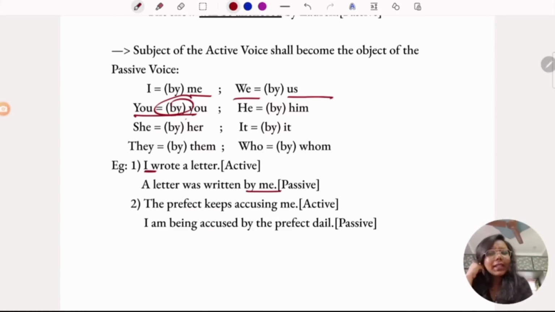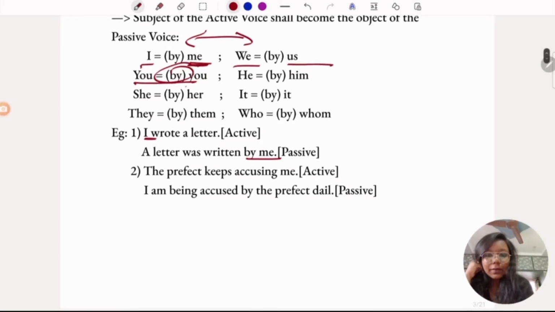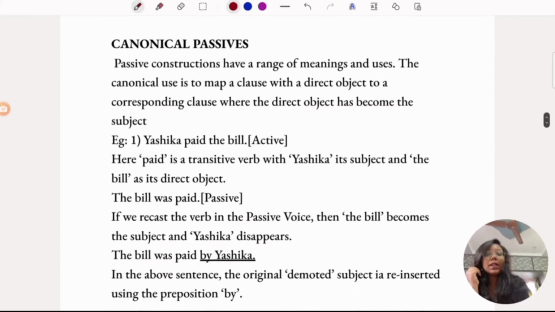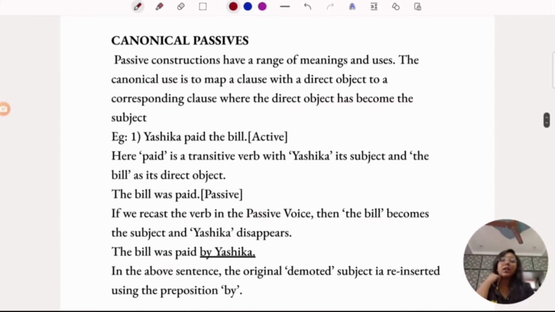The prefix, and it's the same vice versa too. If it's me in active voice, it becomes I in passive voice. It happens in both the ways. If you see here, the prefect keeps accusing me. I am being accused by the prefect daily. So yeah, now let's see what are canonical passives.